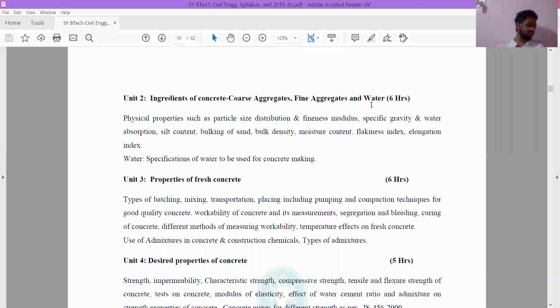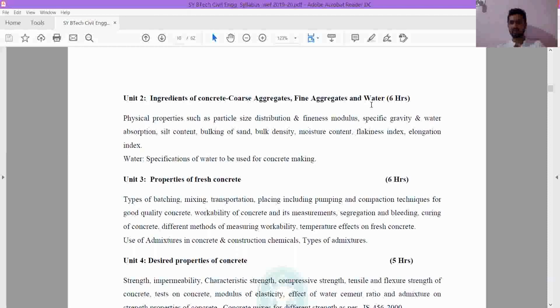If you use it directly in the mixing of the concrete, you will be adding some amount of water for mixing the concrete, and again the sand that you are using is in a wet condition. So the water added for making the concrete and the water around the particles of the fine aggregate or coarse aggregate will get added up, and the total water in mixing of concrete will be more than the requirement.